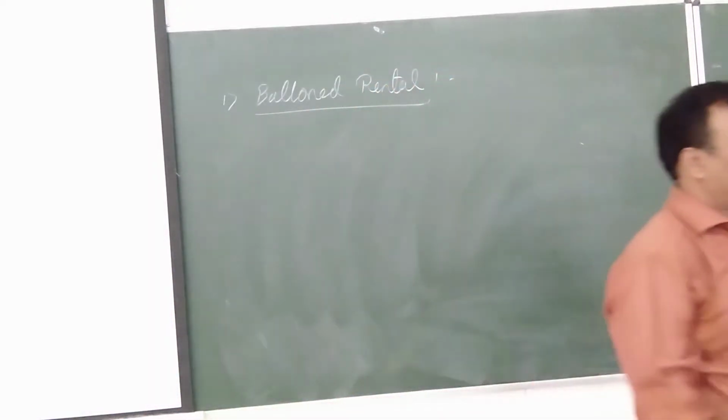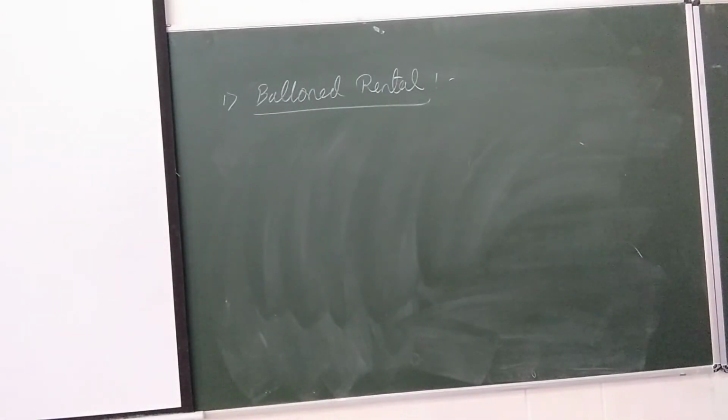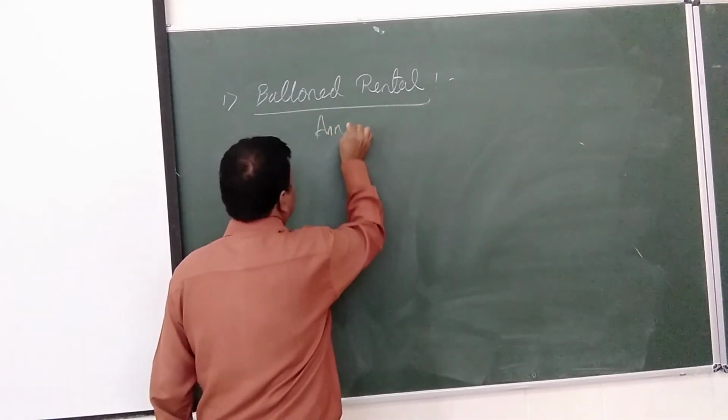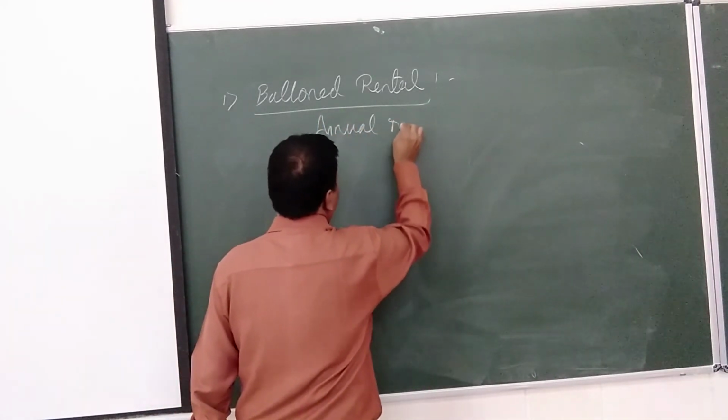Okay. So in case of balloon rental, what they have mentioned: annual rental of rupees 80 lakh for year 1 to 4.